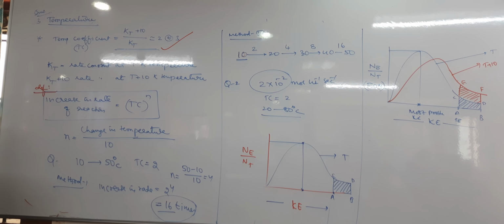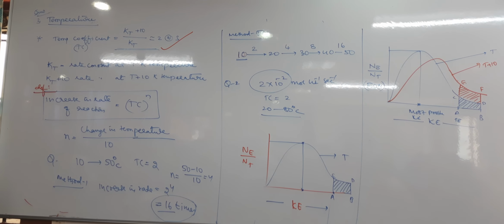Next, take another question. The rate of chemical reaction increases by 2 times by increasing the temperature by 10 Kelvin.